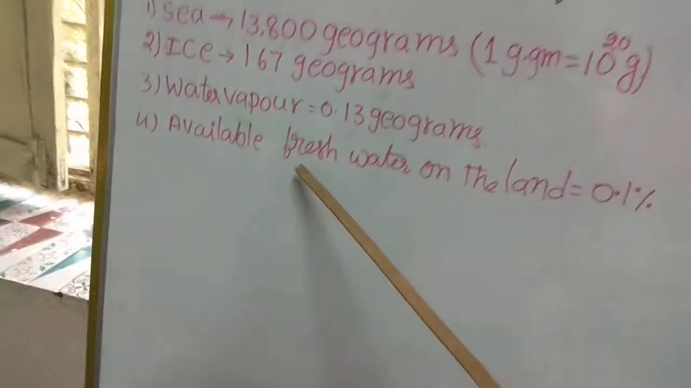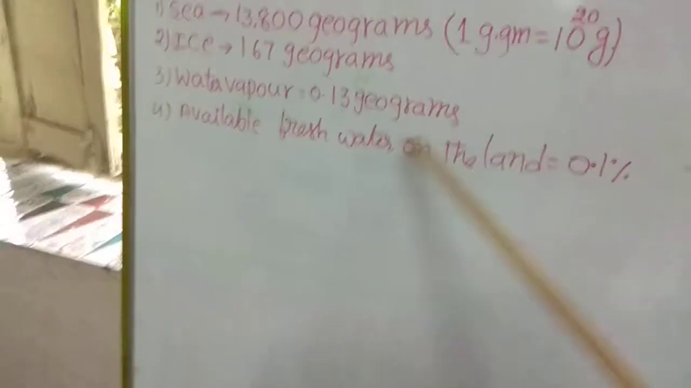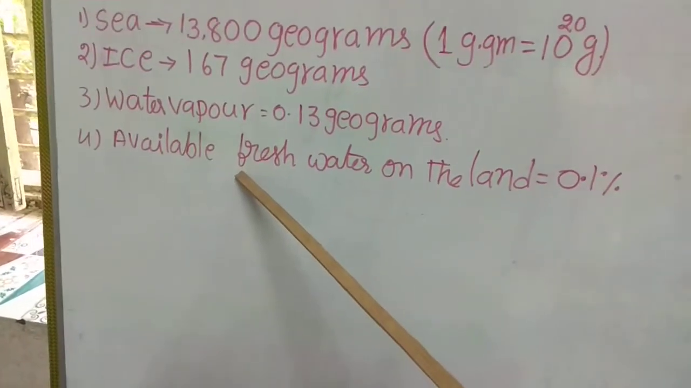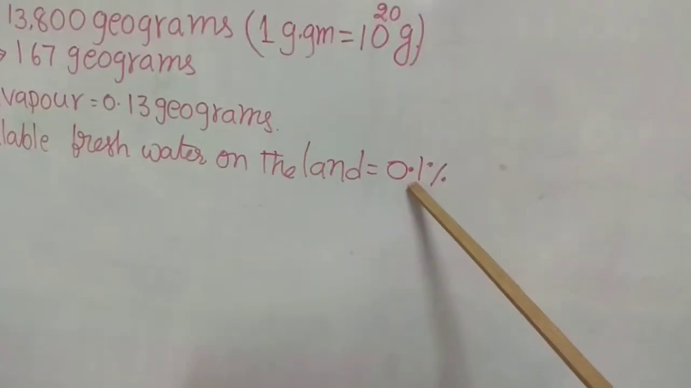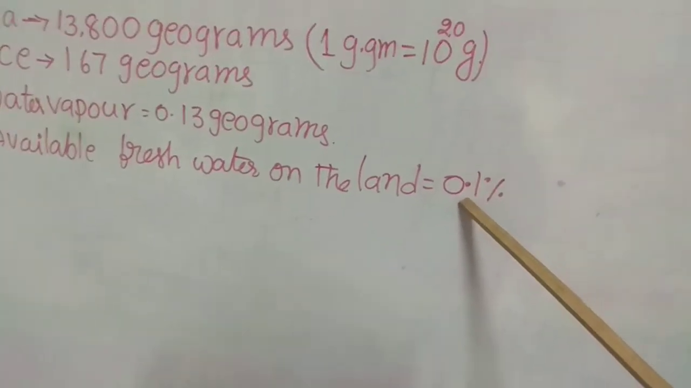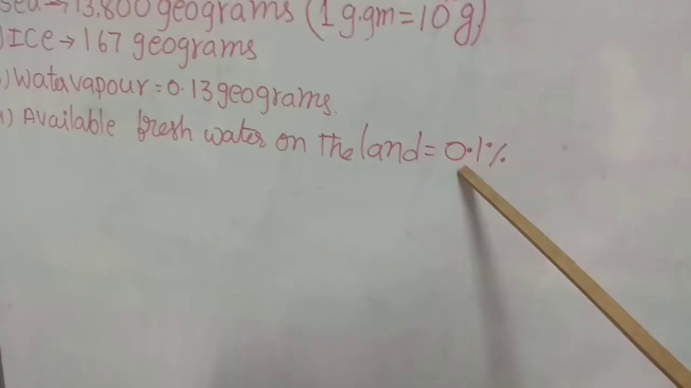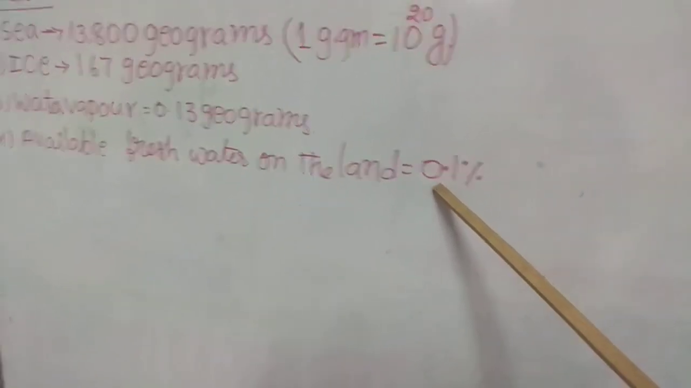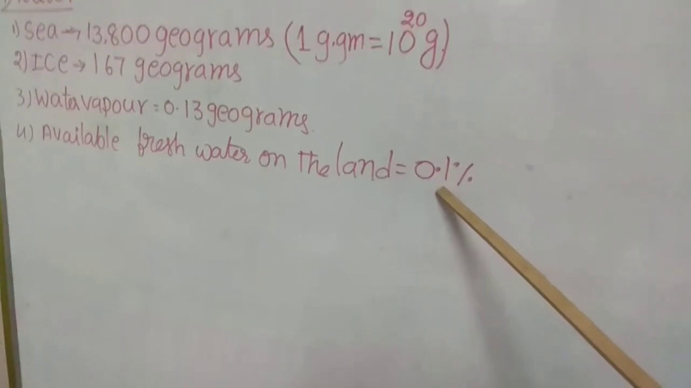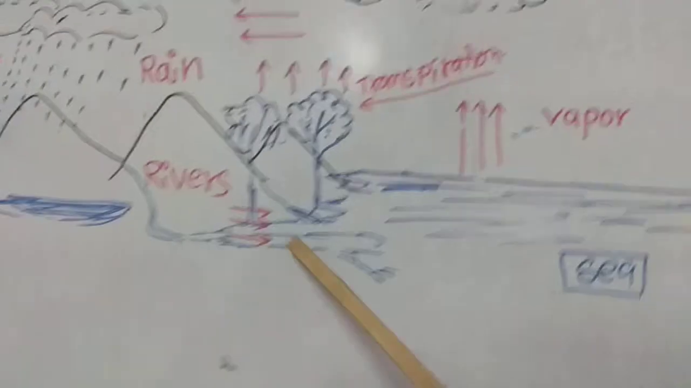For available fresh water on the land, that is either groundwater or rivers or lakes, the total amount of fresh water present on the land is only 0.1%. So we should not waste water, because available fresh water on the land is very, very low, that is 0.1%. Water is very precious. Here, this is the diagram of the water cycle, that is the hydrological cycle.